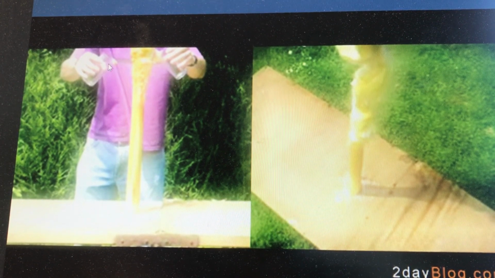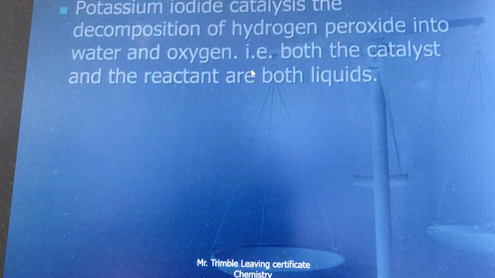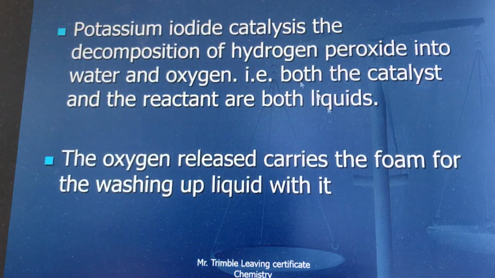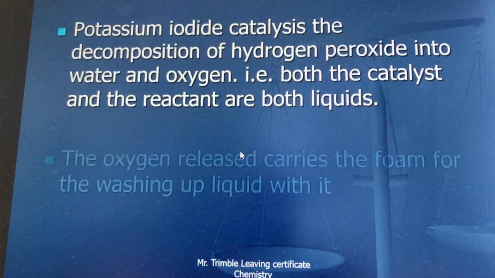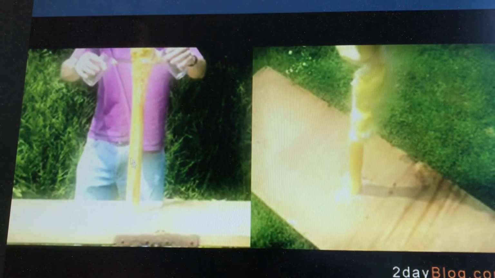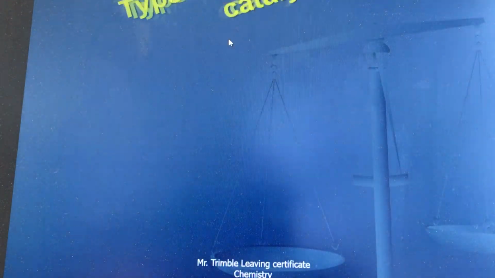If you pour the hydrogen peroxide in on top of the potassium iodide, you get this iodine snake. Effectively, both of them are liquid. So that's why it's considered to be a nice example. The oxygen given off and the water, you add some washing up liquid to this and this causes it to rise upwards. That's all that is.